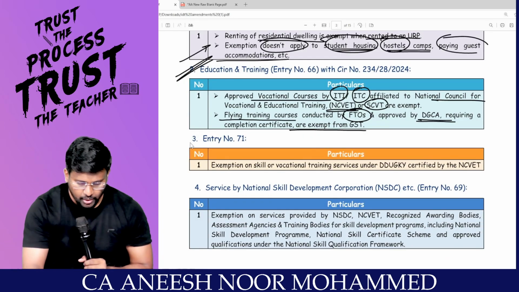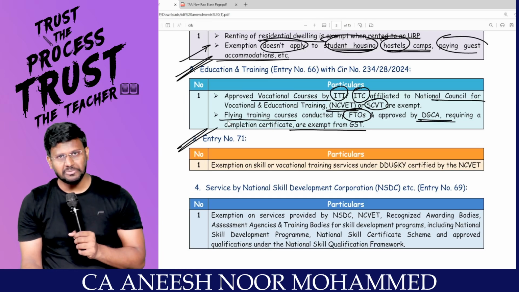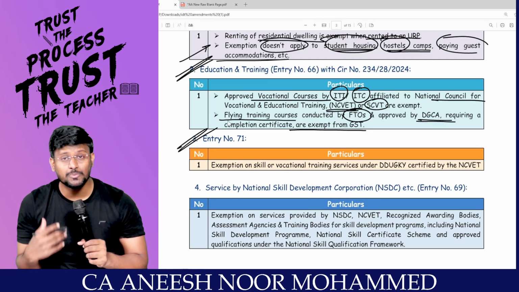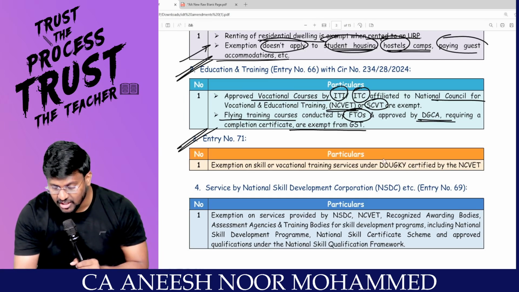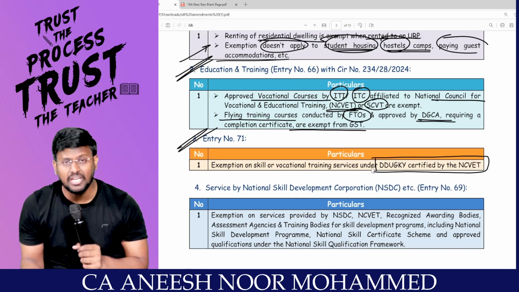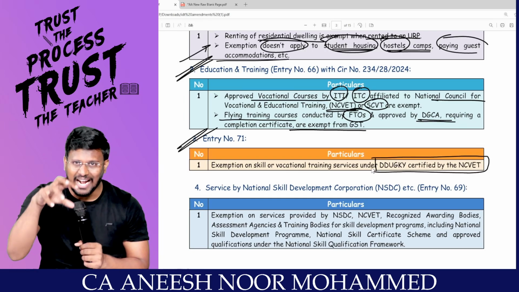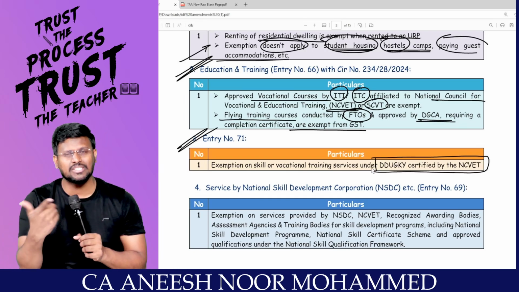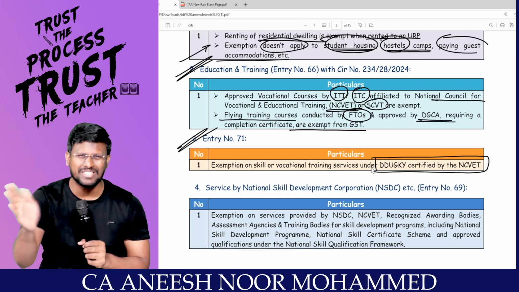That's it. We already know this. In exemption chapter, we discussed training program, service provided by way of training program under the Deen Dayal Upadhyaya Gramina Kaushalya Yojana. Even that scheme should also be approved or certified by NCVET. Earlier it was NCVT.